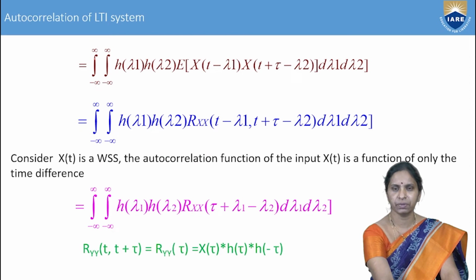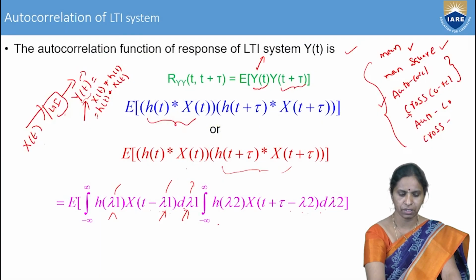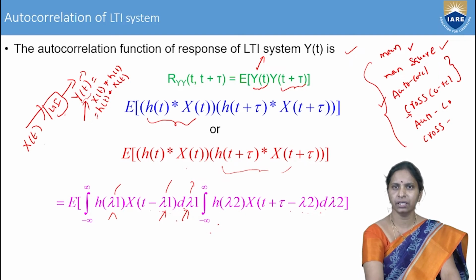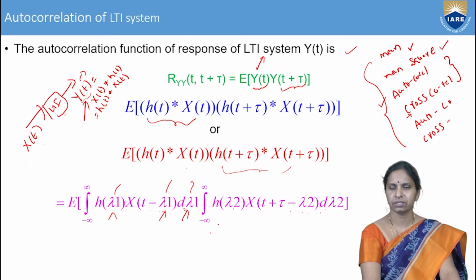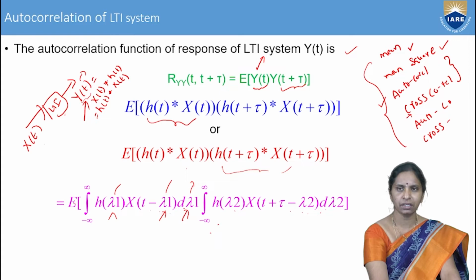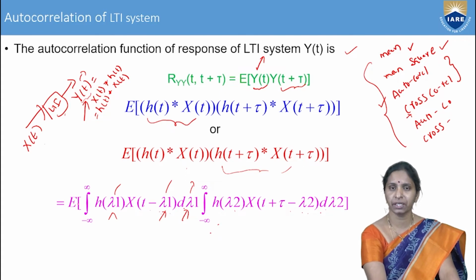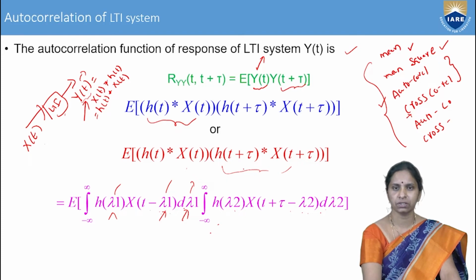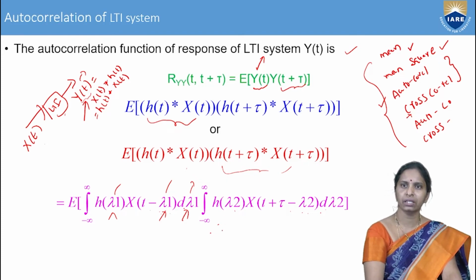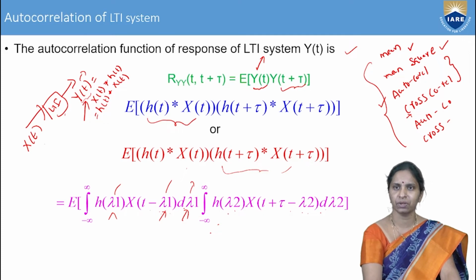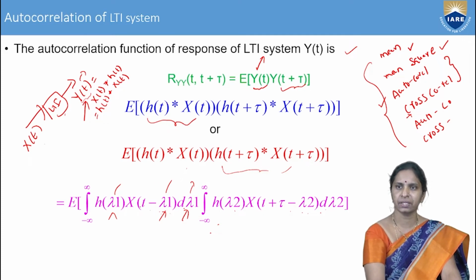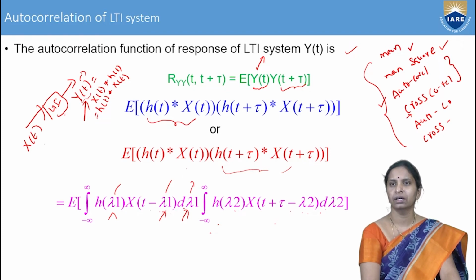Now, rearrange this equation as a double integral from minus infinity of h of lambda 1, h of lambda 2. The statistical average, the expectation, is always found with respect to the random process. Here h of lambda 1 and h of lambda 2 are not random processes; they are the impulse response. And x of t minus lambda 1 and x of t plus tau minus lambda 2 are the random process.